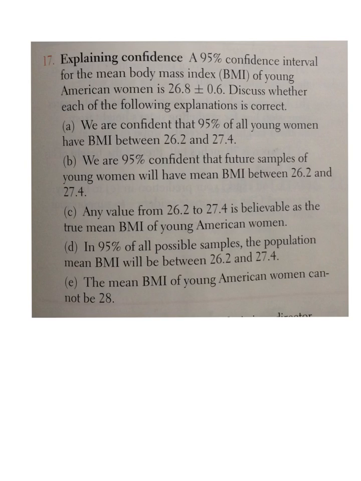Okay, let's see. Page 483, number 17. A 95% confidence interval for the mean body mass index of all American young women is somewhere between 26.8 plus or minus 0.6. Letter A says we're confident that 95% of all young women have a body mass index between these two numbers. Well, that's incorrect. It's not for individual women, it's for the average. So if you took all of the American women, we're just estimating the average body mass index is somewhere in there.